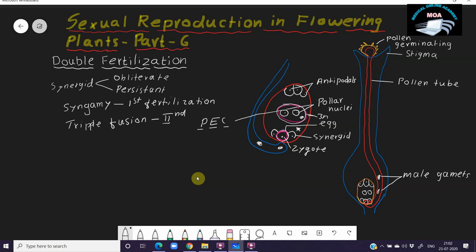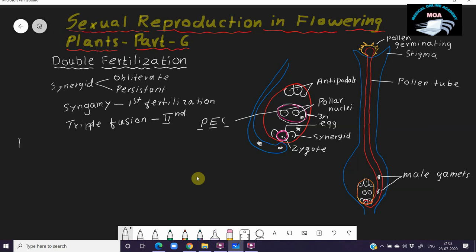The zygote will later develop into the embryo. How the endosperm formation takes place, we will see next. Now the fertilization is over, so all the pre-fertilization events are over. Then we are going to study the post-fertilization events, which means the events taking place after the fertilization.